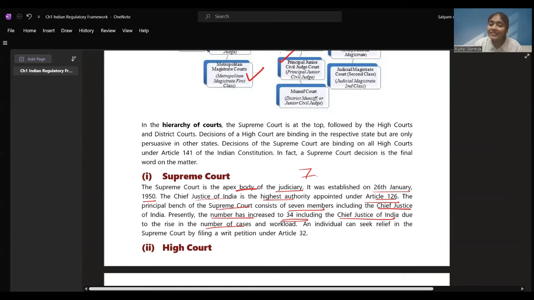An individual can seek relief in the Supreme Court by writing a writ petition under Article 32. You have to remember this. Under Article 32, you can file a writ petition in the Supreme Court.